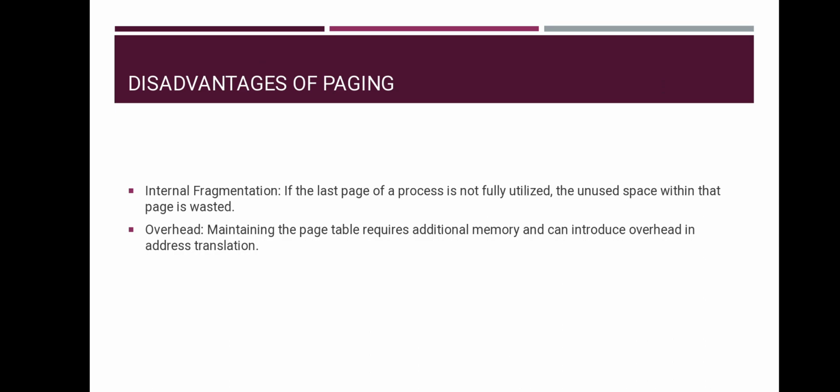There are also some types of paging like demand paging, pre-paging, and swapping. Let's look at them. Demand paging: pages are loaded into memory only when they are needed, which can reduce the amount of memory used. Pre-paging: the operating system anticipates which pages will be needed and loads them into memory before they are accessed. Swapping: the process of moving pages between physical memory and disk storage to manage memory efficiently.